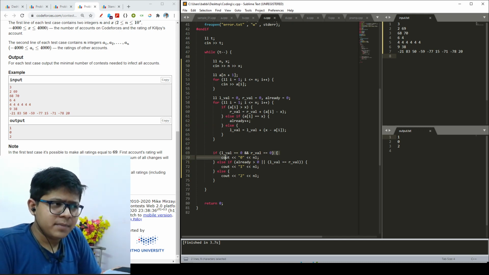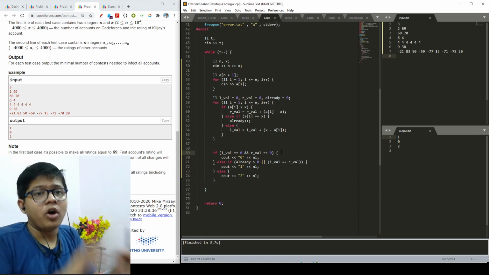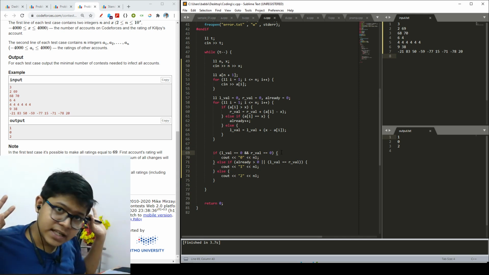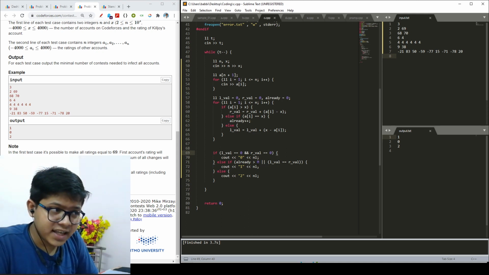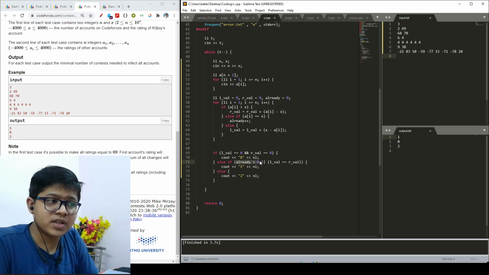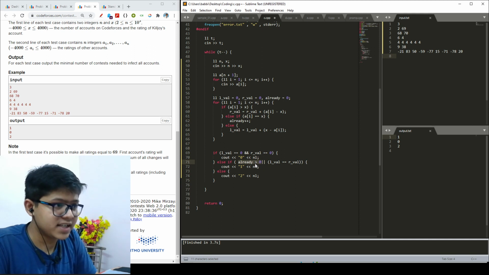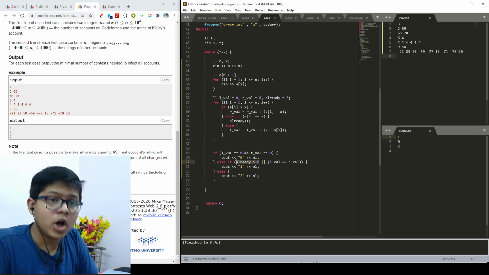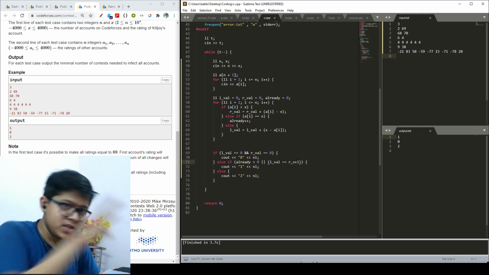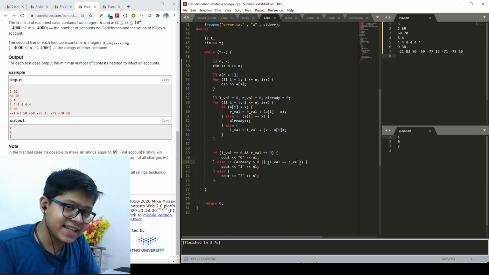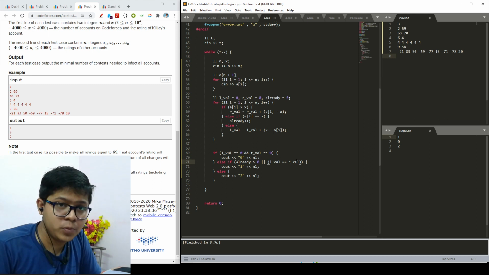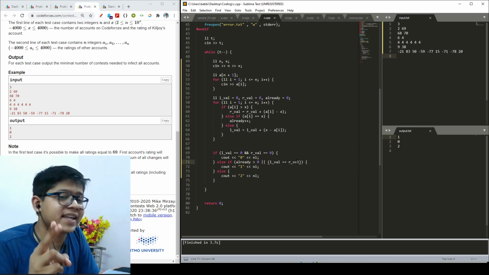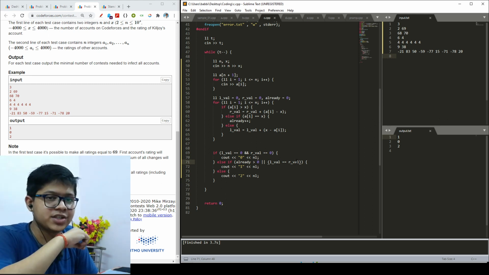Now if my left sum and right sum are both 0, which means that all elements are infected initially, then the number of rounds required will be 0. Very fine. Another case: if already is more than 0, which means that I already have one infected element, or my left sum is equal to right sum, still then my answer would be 1. Else in any other case my answer would be for sure 2, because in 2 steps at max I can bring all elements to the infected location.